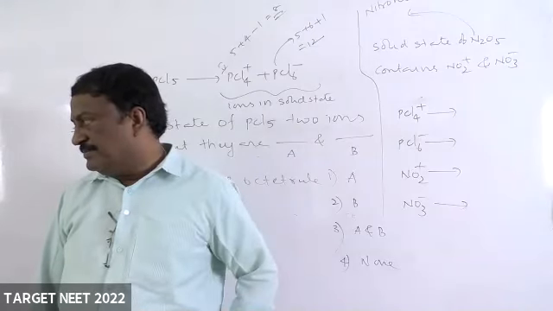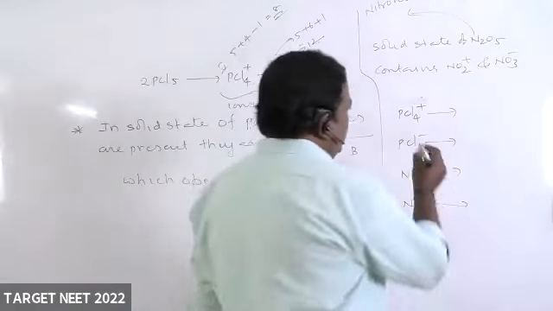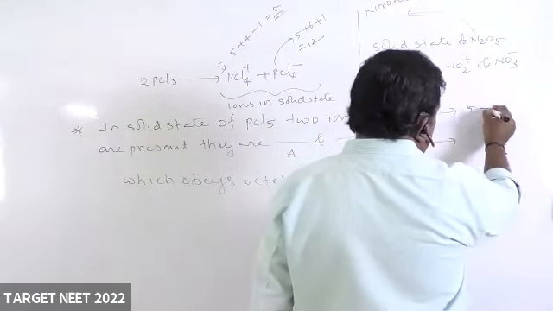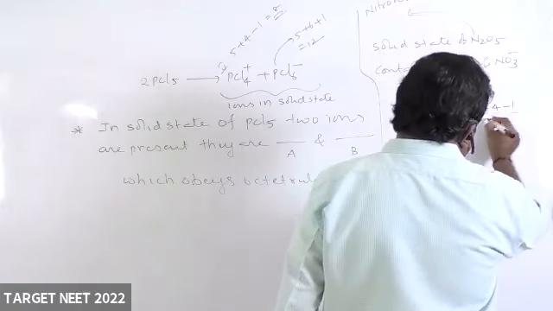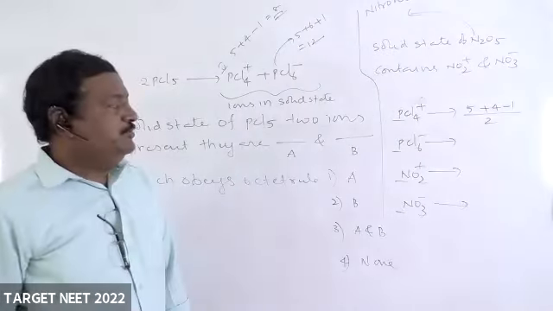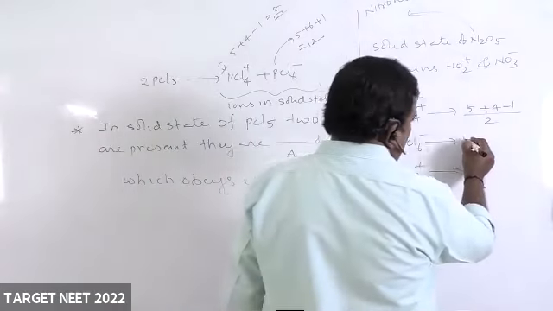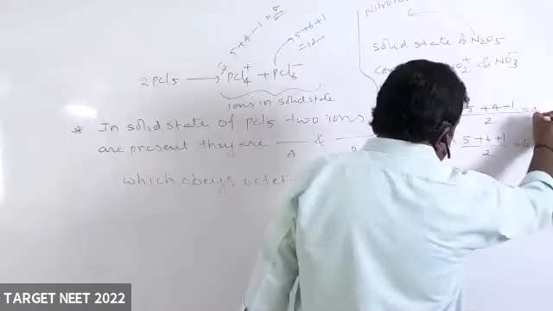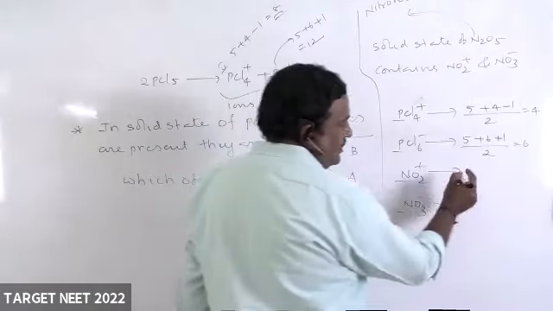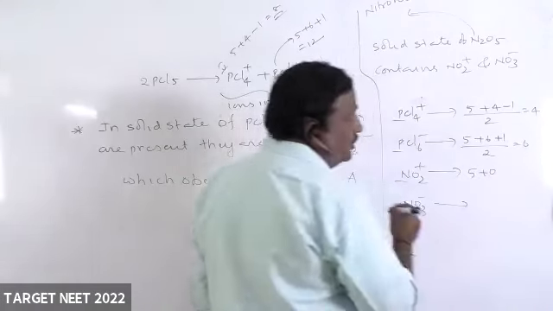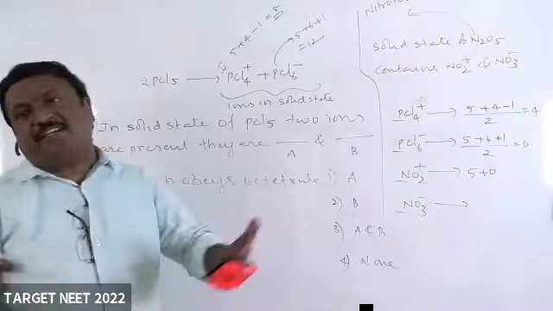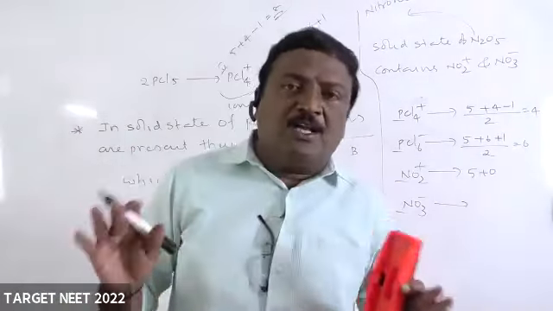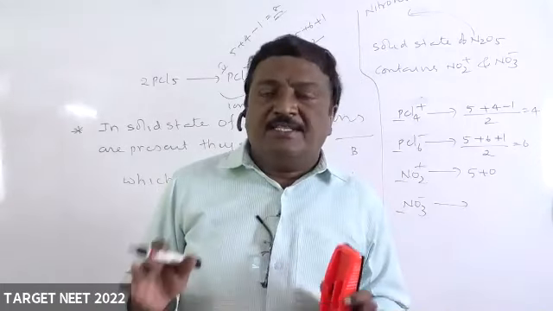Hybridization, sir. Rajesh, shall I tell? Here also, group number: 5 plus 4 minus 1, divided by 2. We can get the pairs. Here also 5 plus 6 plus 1 by 2, that is 6. Here 4. Now nitrogen is fifth group, and for oxygen you put 0. Oxygen is not required in the technique. We take only monovalent atoms. This is in the technique, not in the explanation.